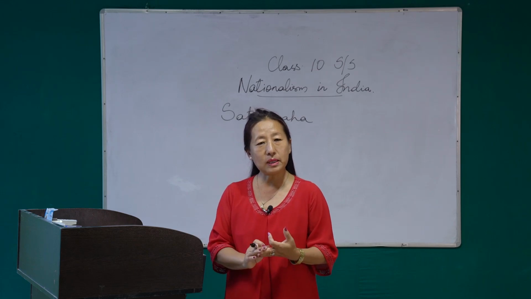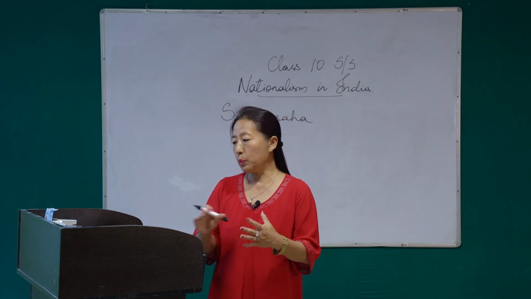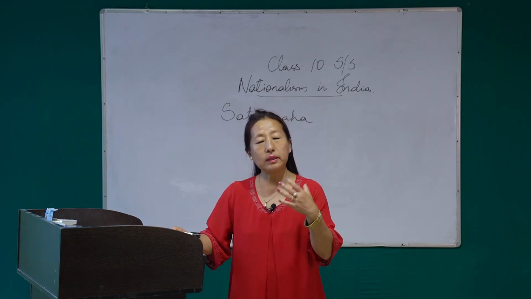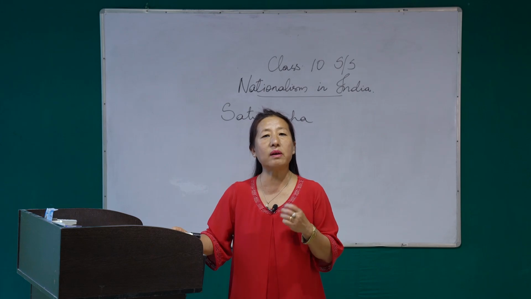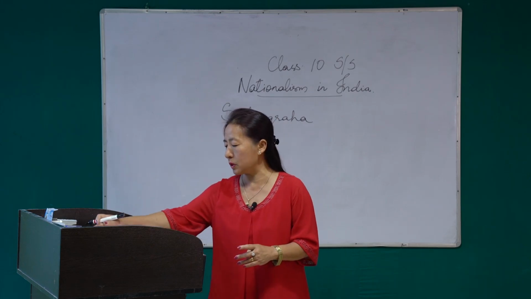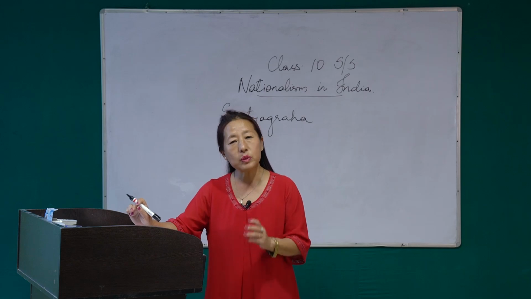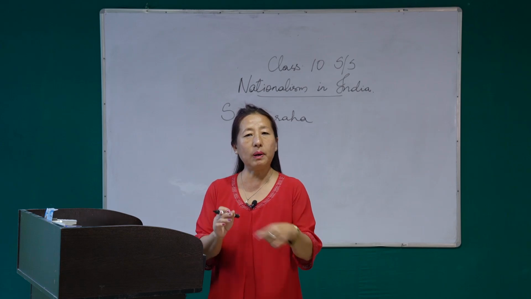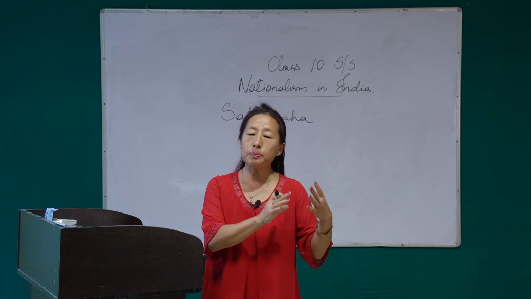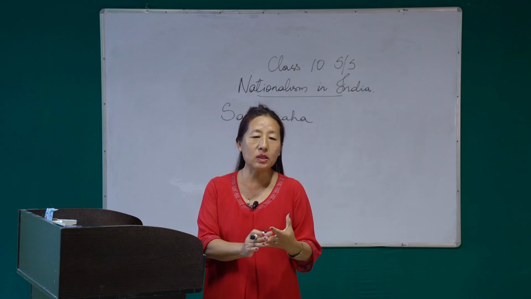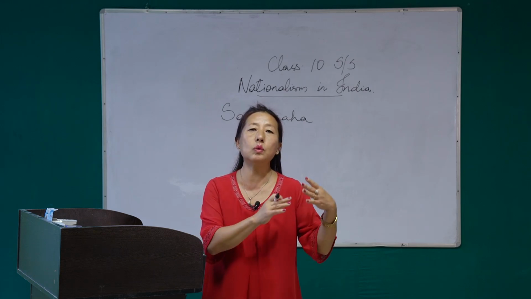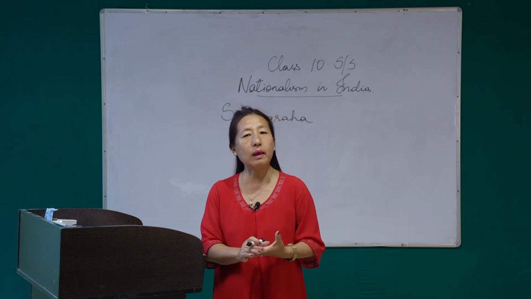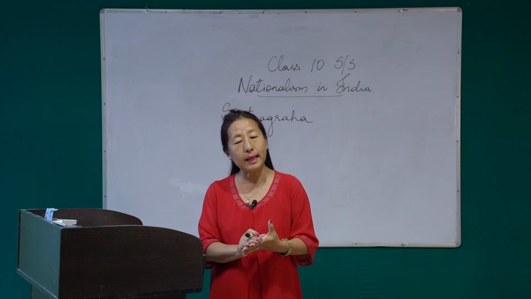Then apart from Satyagraha, in your textbook we have 5 virtues that Gandhiji had introduced, okay? Gandhiji told the Indians to practice 5 virtues, which are there in your textbook on page 33. The first one is spinning. Now when we say spinning, we are not talking about spinning around or anything. Here spinning means Gandhiji advising the Indians to manufacture their own clothes, okay? To spin their own clothes. That is what is meant by spinning.